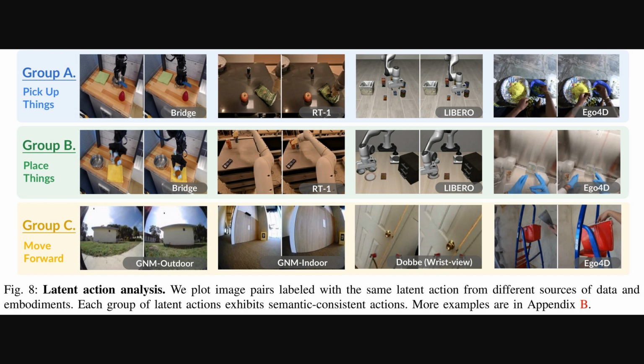Okay, and building on that idea of learning from diverse data, Figure 8 here gives us a closer look at what those task-centric latent actions actually represent. We see 3 groups of actions: pick up things, place things, and move forward. What's really cool is that each row shows the same learned latent action being recognized across completely different datasets and embodiments, from various robot platforms like Bridge and RT1 to simulated environments like Libero and even human videos from Ego4D. This demonstrates the semantic consistency of these latent actions, meaning they capture the same core meaning regardless of the source.